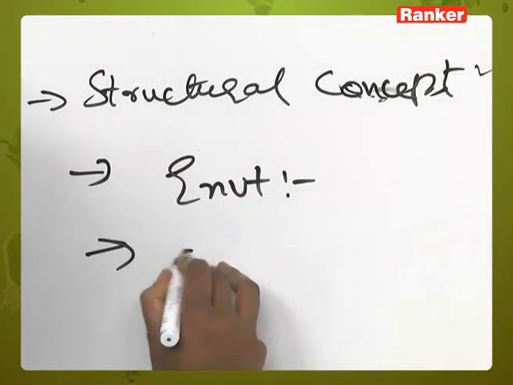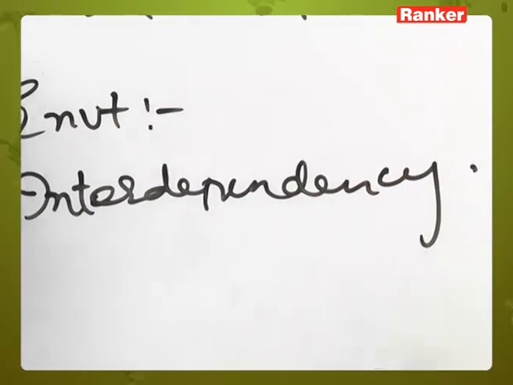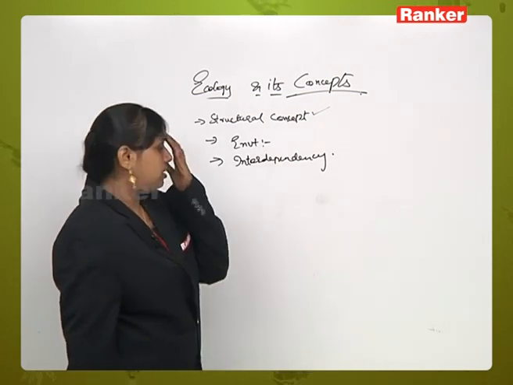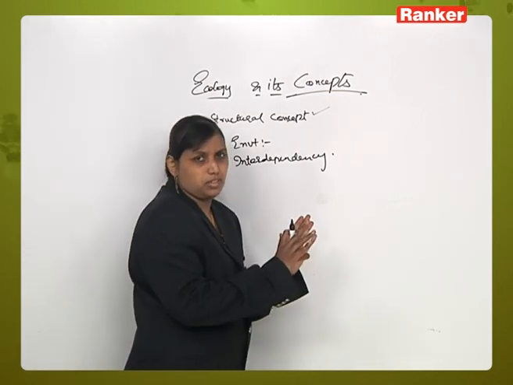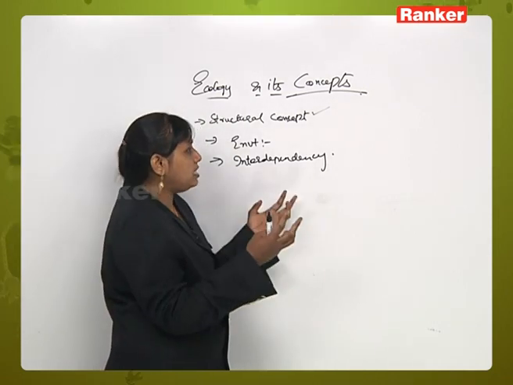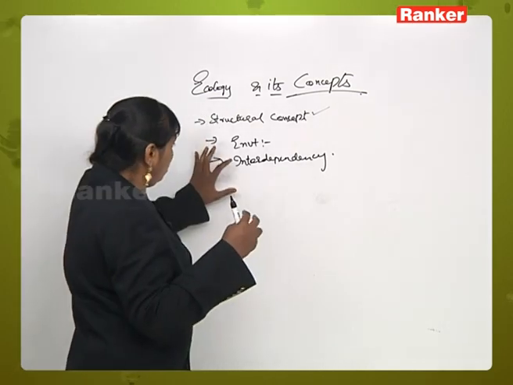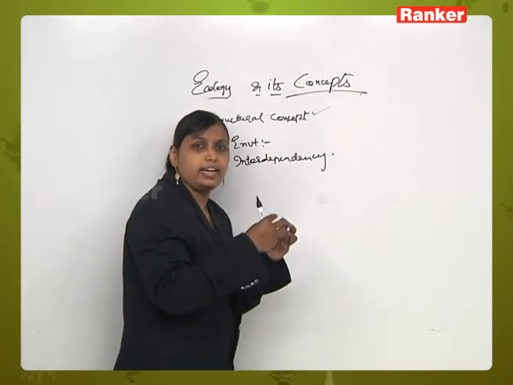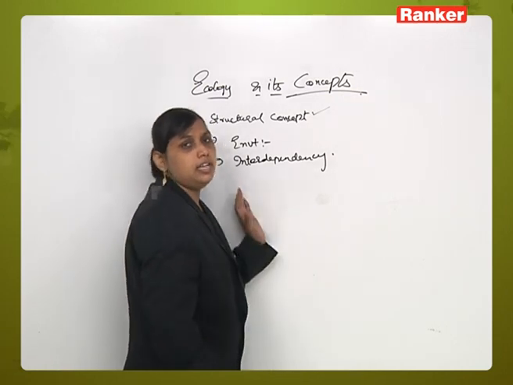Next one is interdependency. We call it interdependency because all the organisms and the environment are interrelated. They are mutually dependent and reactive, dependent on each other, so that both are mutually benefited, and both show growth, development and flourishment in equal measure.